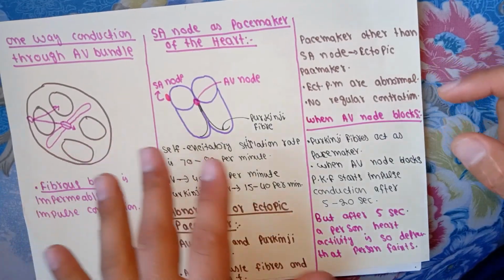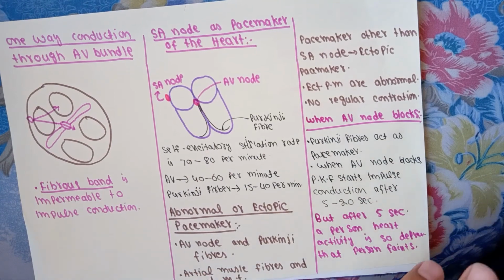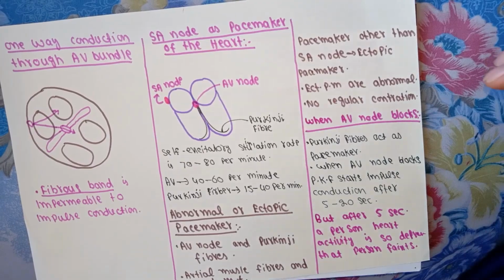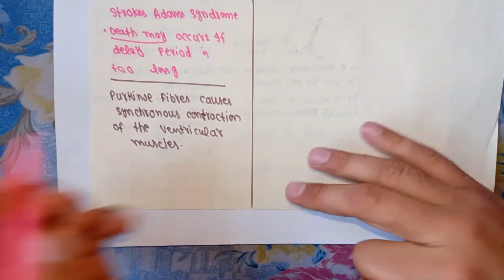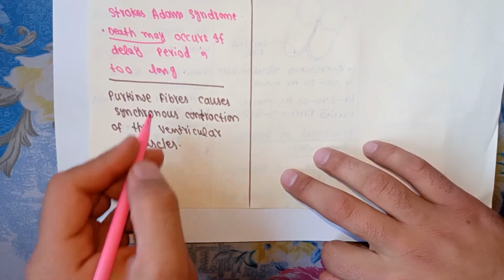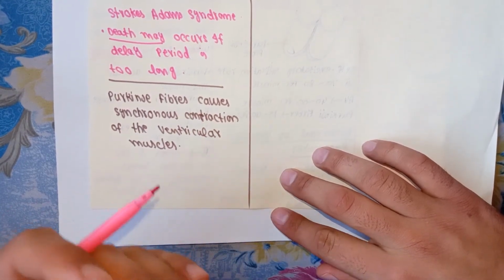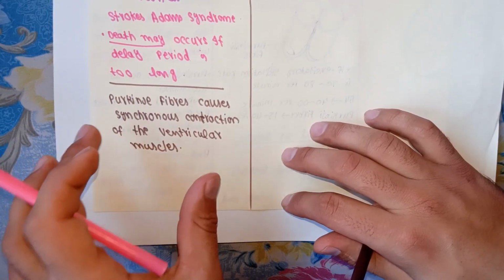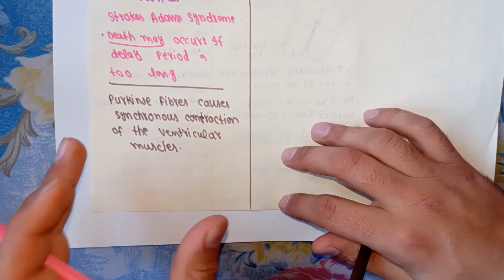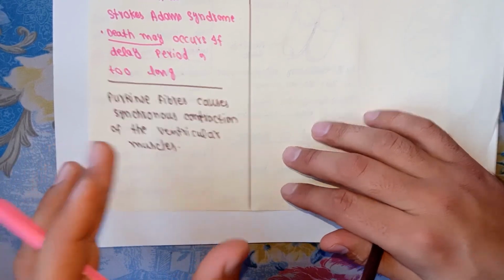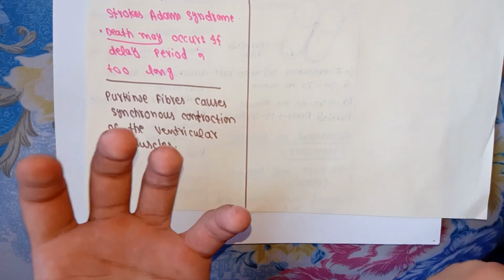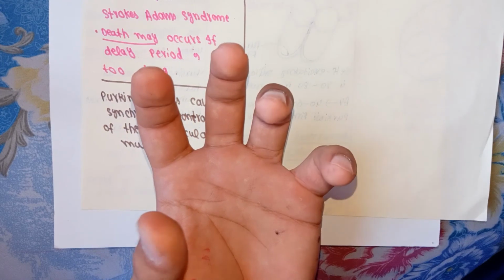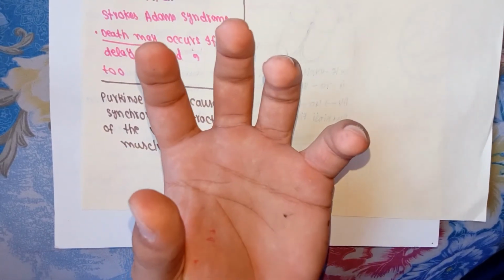So this is all about the SA node being the pacemaker, and the other parts that act as a pacemaker. It is also important to note that the atria and ventricle also act as a pacemaker at times. Here, you should also note that the Purkinje fiber causes synchronous contraction of the ventricular muscle. As we know, the speed of impulse conduction in the Purkinje fiber is very high. So in a very short time, the impulse is transmitted to different parts of the ventricular muscles. The result is that all the muscle contracts in a fraction of a second, so contraction of the ventricular muscle fibers occurs at the same time.